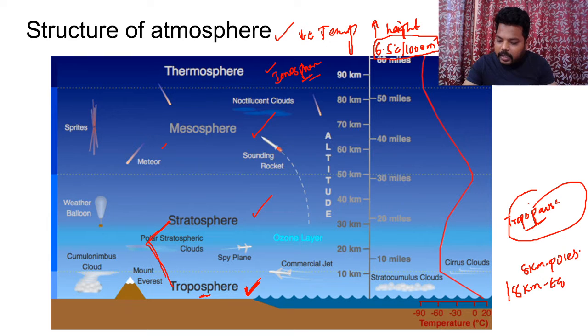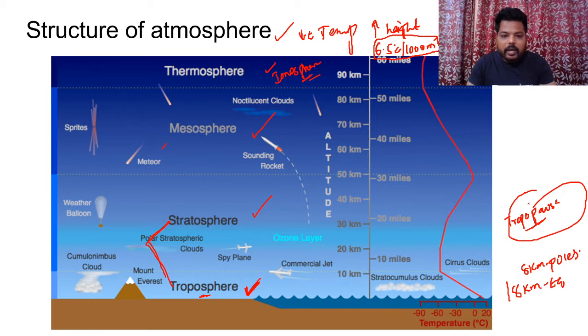Please once think and give the answer. See, the temperature at tropopause is lowest near the equator.